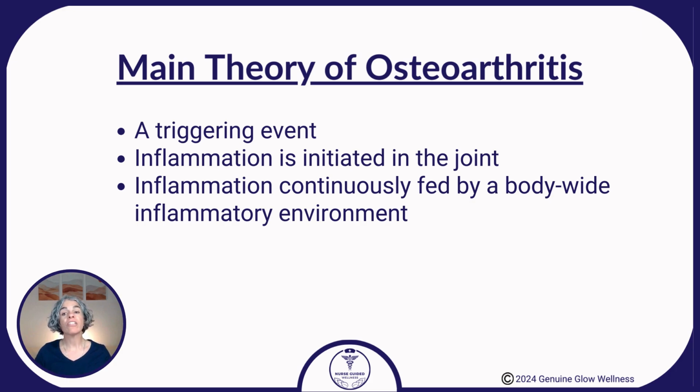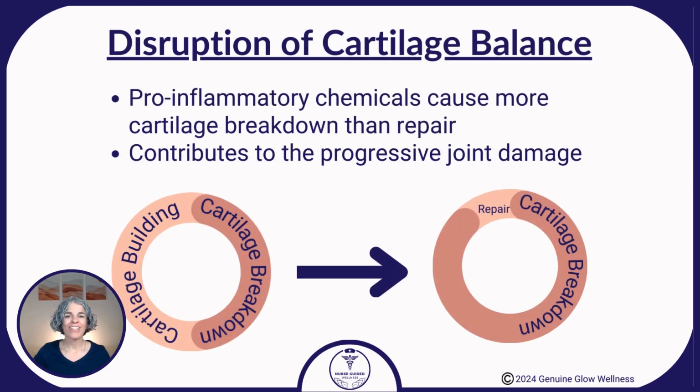In response, the affected joint attempts to fight back with inflammation, but this can cause changes in how cartilage cells behave. Various lifestyle and environmental factors can also change how cells in cartilage behave. Cartilage cells, which normally maintain cartilage health by breaking down old cartilage components and replacing them with new fresh cartilage components, begin to change and they break down more than they build.